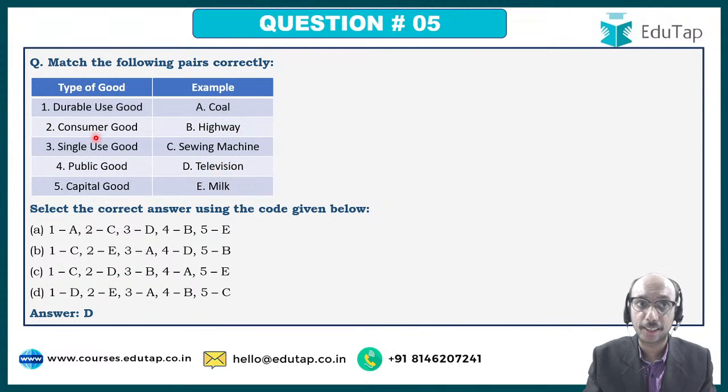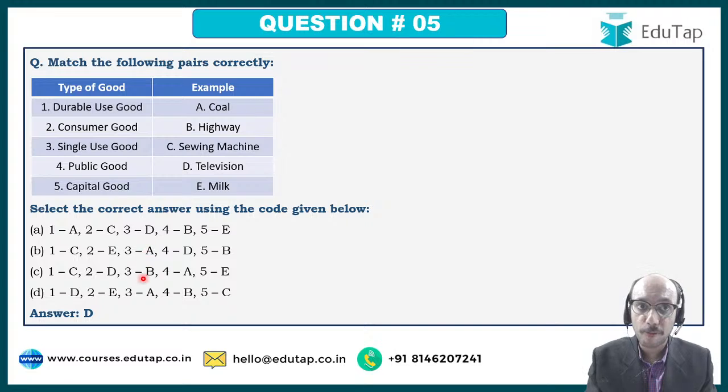Let us see the second thing, consumer good. Is coal a consumer good? Not really. Highway? Not really. Sewing machine? Not really. Television? Probably. Yes, it can be a consumer good. Milk can also be. So based upon this elimination, you have to select finally. Now the third one, single use good. Is highway single use? No. Television, sewing machine, is it single use? No. Is milk a single use good? Yes. So it can be A or E, and you have to select A or E. So you can see that A is gone, C is gone, B and D are the only ones left with A.